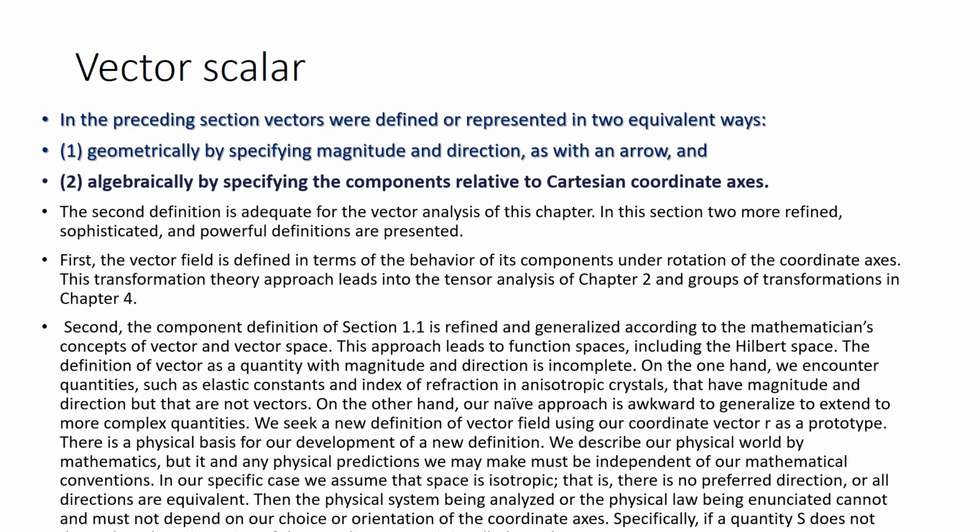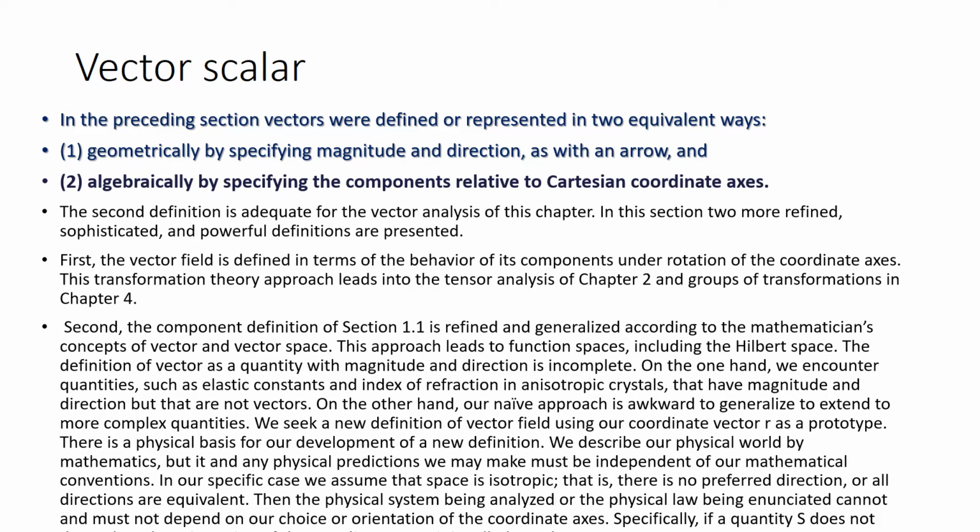In mathematics, there are certain physical quantities which remain invariant under the rotation of system of coordinate, or you can say that they do not depend upon the orientation of system of coordinate.